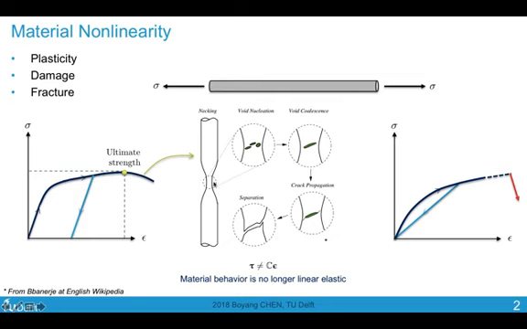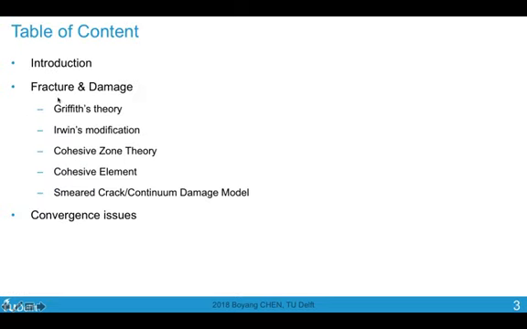And if we zoom in, we will see the appearance of voids in this necking region. If we further load the bar, we will see that these smaller voids would join up to form a larger one, and eventually a crack would start to propagate from the edges of the void, and then you have a separation. Today we are going to start with fracture and then move on to damage.